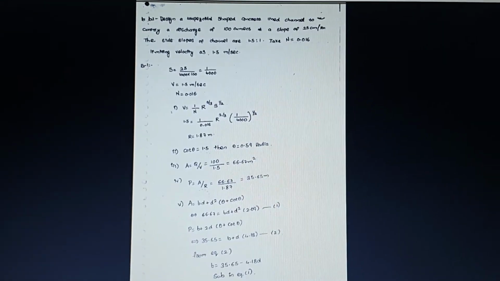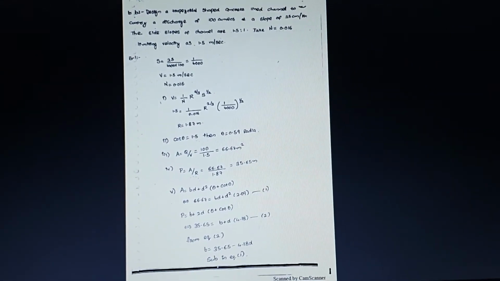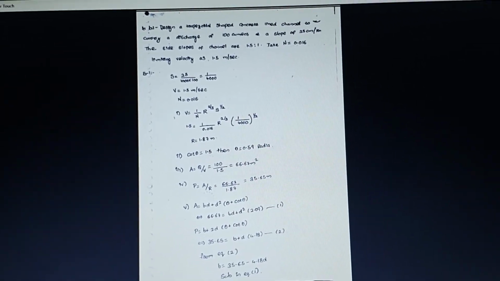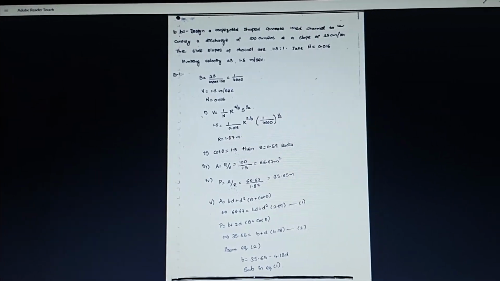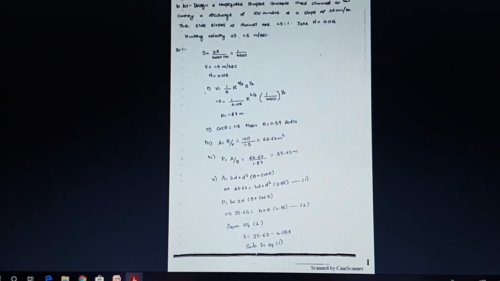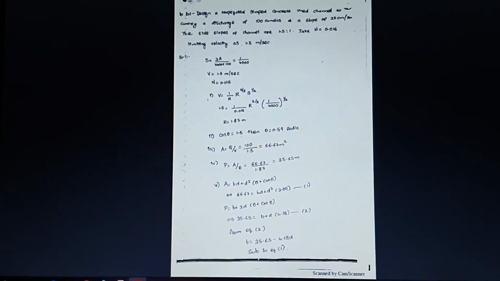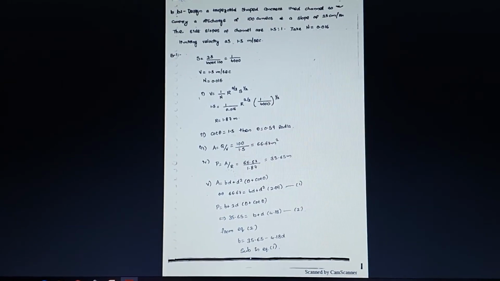Here you can see a question based on the lined canal. Design a trapezoidal shaped concrete lined canal to carry a discharge of 100 cumecs at a slope of 25 centimeter per kilometer. The side slope of the channel is 1.5:1. Take the value of n as 0.016 and the limiting velocity as 1.5.